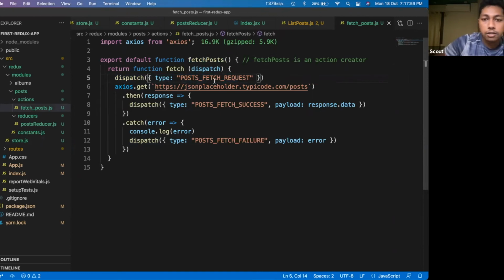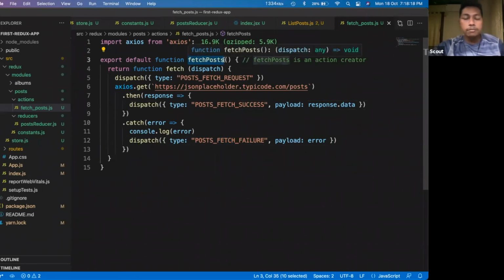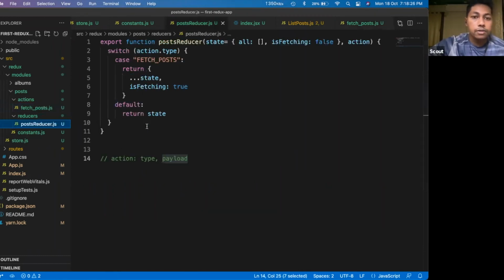This is one action, this product fetch request, product fetch success, product fetch failure. These are all actions. So what I'm doing is that from this action creator function named fetch products, I am dispatching multiple actions. After dispatching these actions, I will catch those actions inside this reducer file.